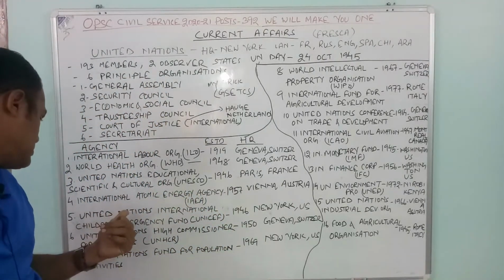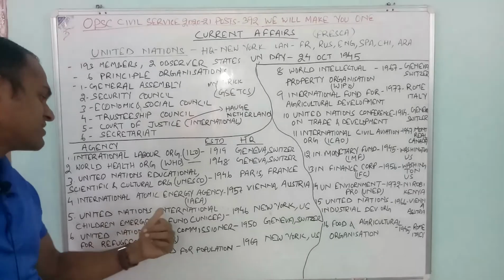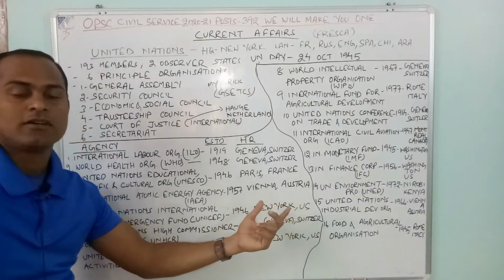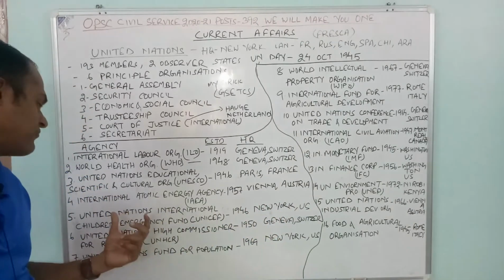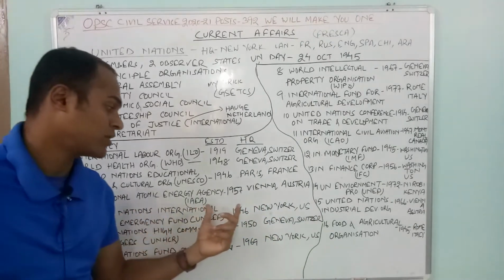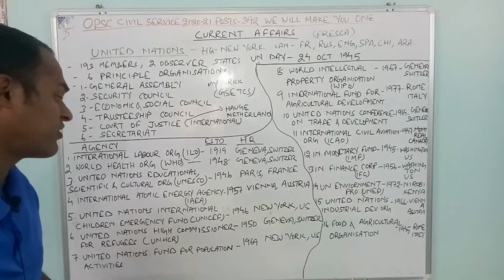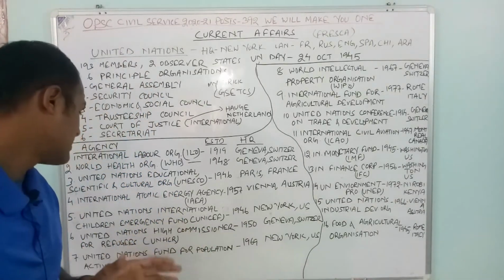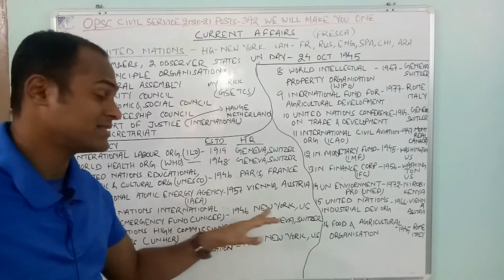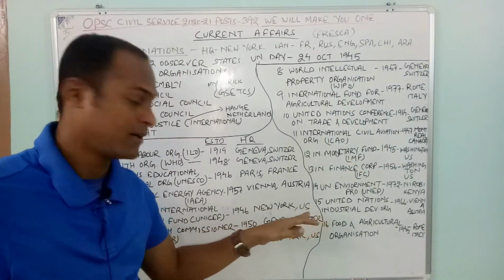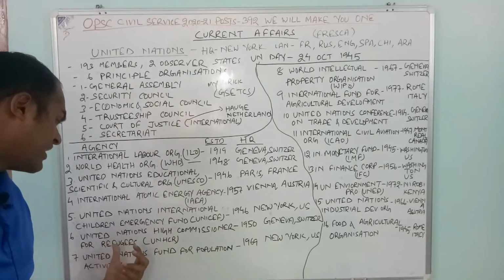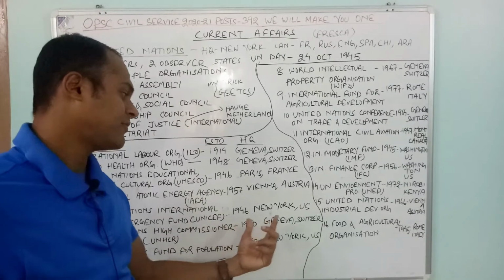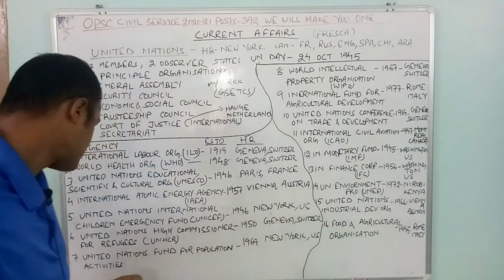United Nations International Children Emergency Fund, that is 1946, New York, US. UNICEF, Children Emergency Fund, it is very important. It is in New York in US. Then United Nations High Commissioner for Refugees, UNHCR, 1950, it is Geneva, Switzerland.